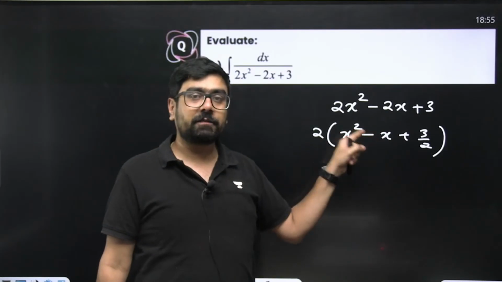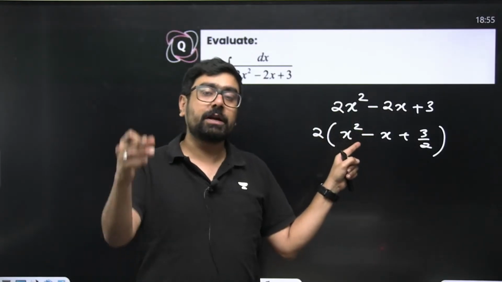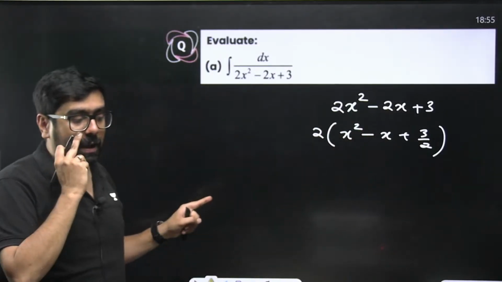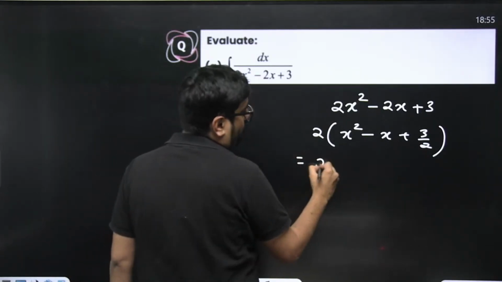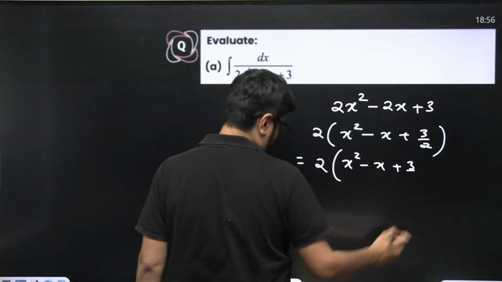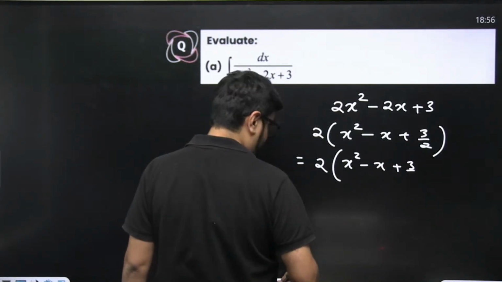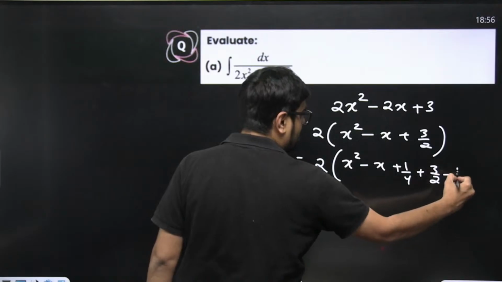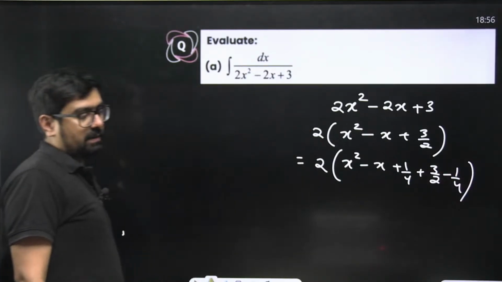What is the coefficient of x? 1. Half of the coefficient is 1 by 2. Square is 1 by 4. So add and subtract 1 by 4 here. So 2 into x square minus x plus 1 by 4, plus 3 by 2 minus 1 by 4. That will be better.